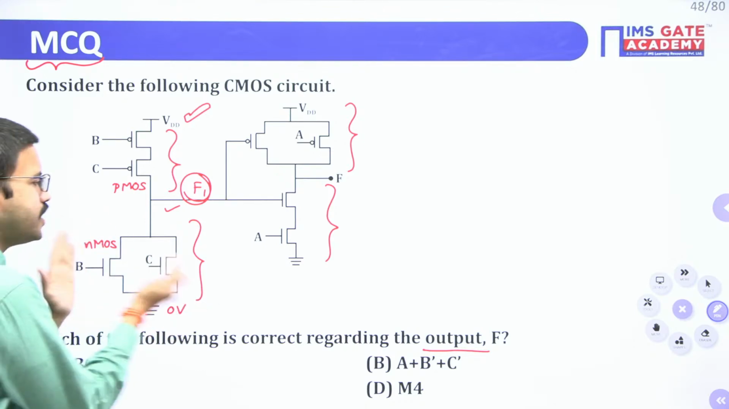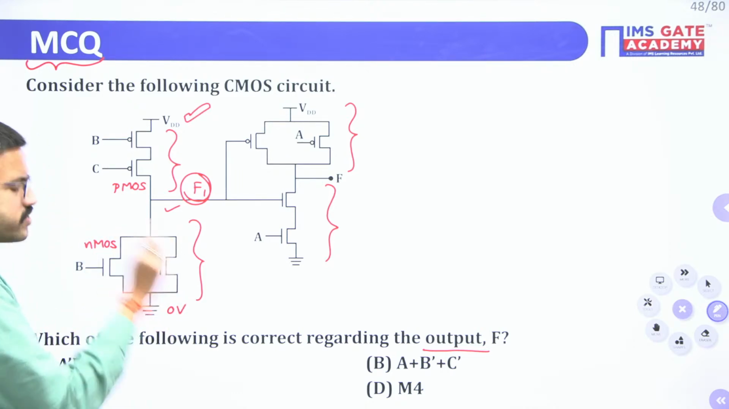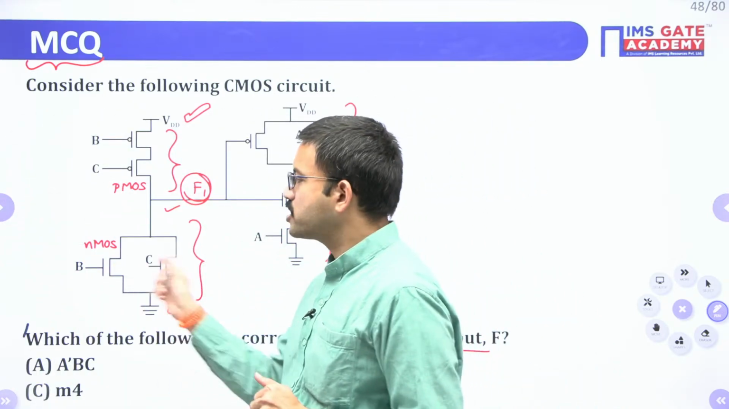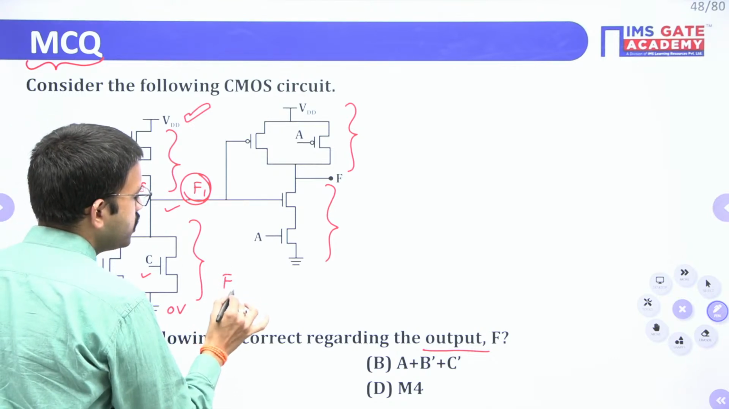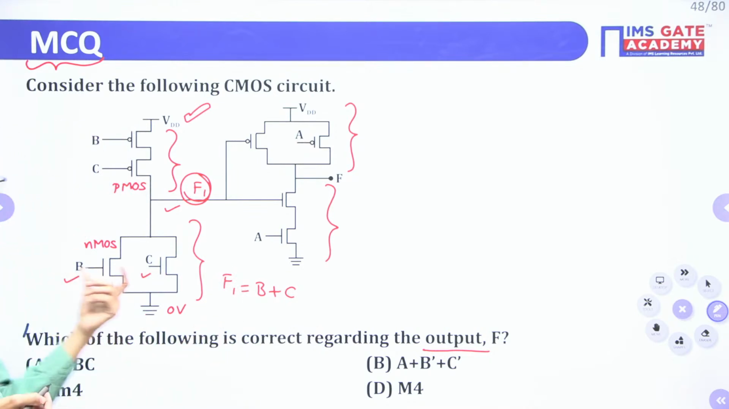Even if you analyze like this, whenever switches are connected in parallel, which logical operation will we use? Which logical operator will we use? Yes, it is logical OR. Here you have the B variable, here you have the C variable. So that means F1 equals B plus C. Among these two, you are performing the logical OR operation.